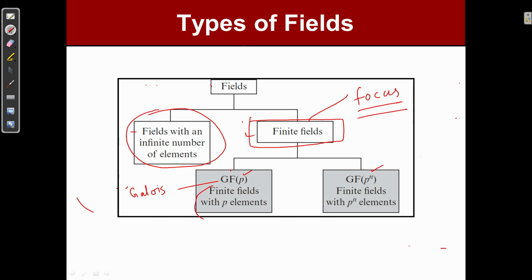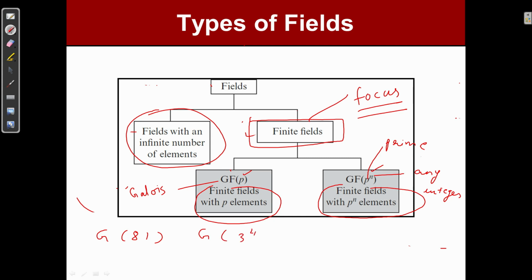GF(P) is known as finite field with P elements, and this is a finite field with P raised to the power n elements. Here P is a prime number, and n is any integer. So for example, we can write GF(81) or GF(3 to the power 4), both are the same.